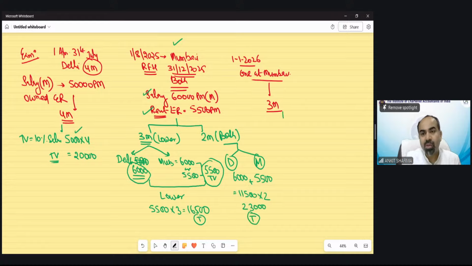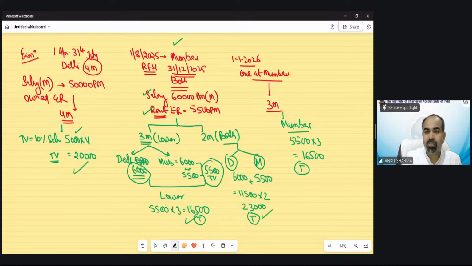Now for the last 3 months, only the Mumbai property needs to be taxed, and the taxable value is 5,500 into 3 months, 16,500. So now this plus this plus this plus this is the total taxable value of my rent-free house.